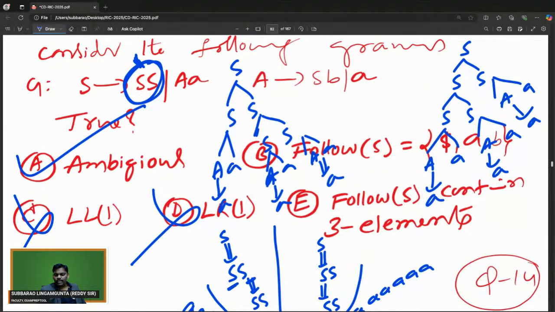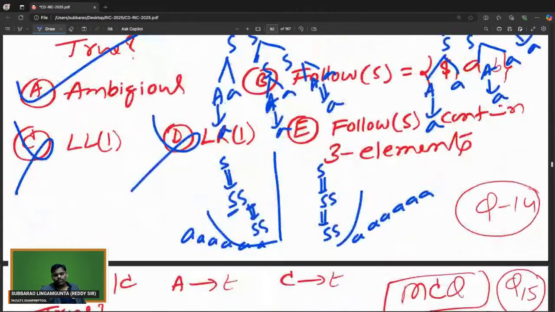Through experience I'm saying, if you see SS kind of thing, recursion, A goes to AA, something like recursion, but side by side SS, there may be a possibility. Many grammars I've seen. I cannot say it is compulsorily ambiguous, but through experience, recursion and double S, S goes to SS, A goes to AA, there may be a chance of ambiguity, so please be careful.